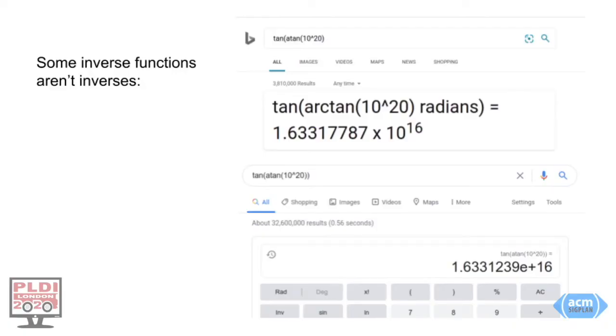For example, two popular web browsers agree that when we compose a function with its inverse and compute tangent of arctangent of 10 to the 20th, the correct answer is about 1.6 times 10 to the 16th. And there are many more examples like this.